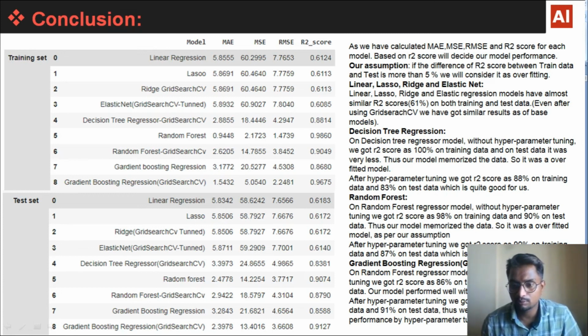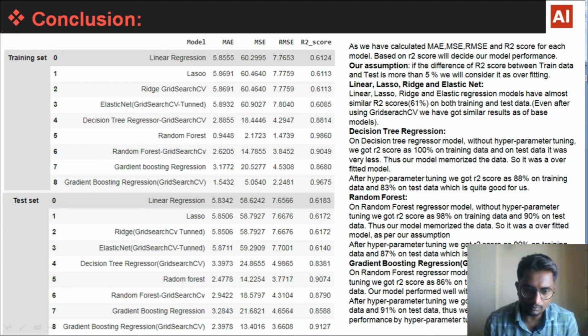So we tuned our model, and we got R2 score as 90% on training data and 87 on test data, which is very good for us. So we avoided overfitting here.